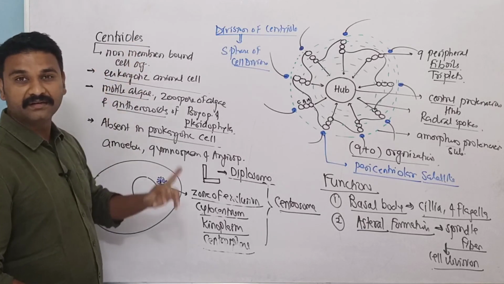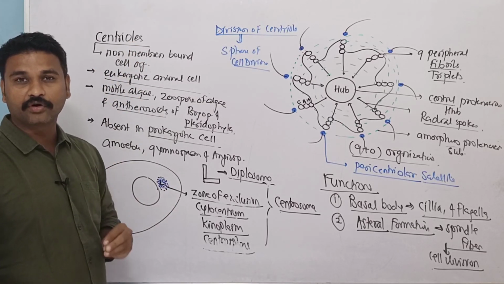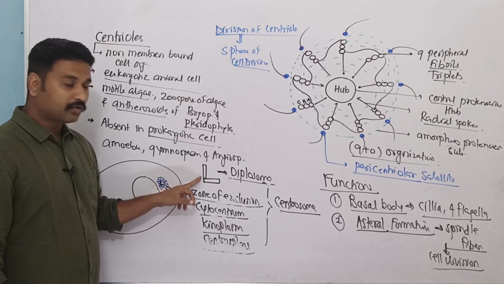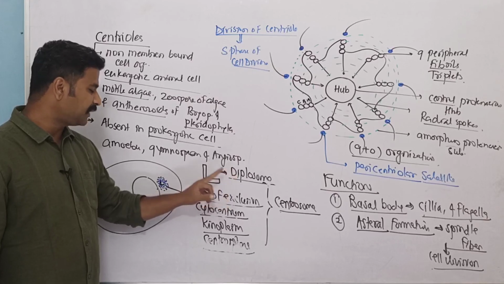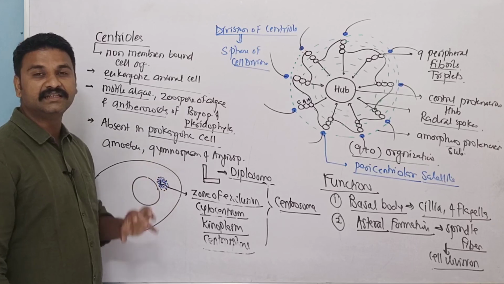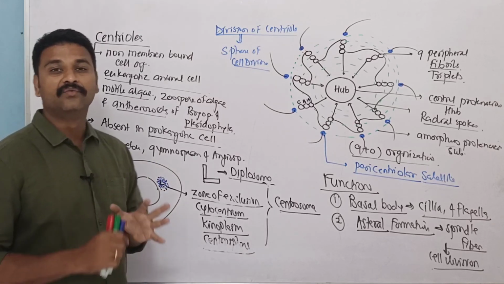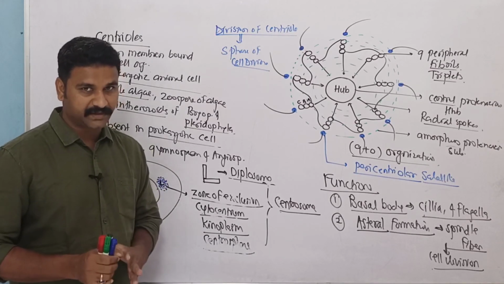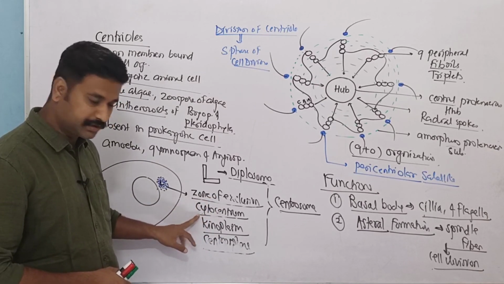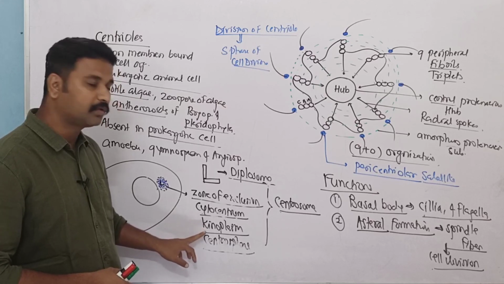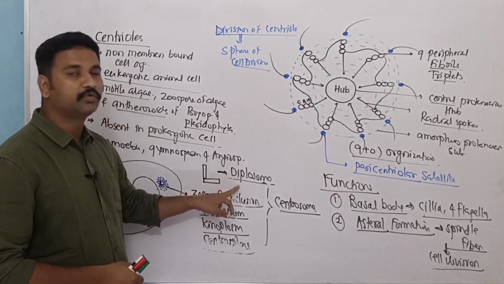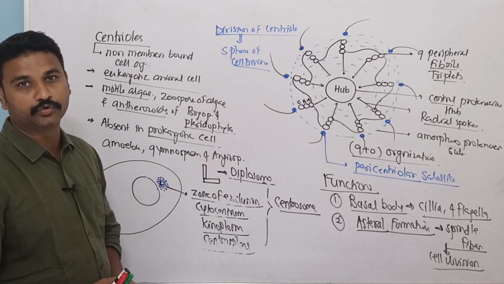Centrioles are a paired structure. They are cylindrical or rod shaped structures which are perpendicular to each other. They are called as diplosome. They are surrounded by amorphous proteinaceous material. This material is present near to the nucleus in the area where no other cell organelle is present. This area is called as zone of exclusion, or it is called as cytocentrum, or kinoplasm, or centrosphere. Cytocentrum and diplosome together are called as centrosome.